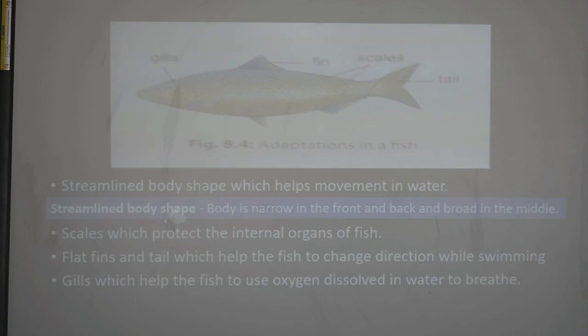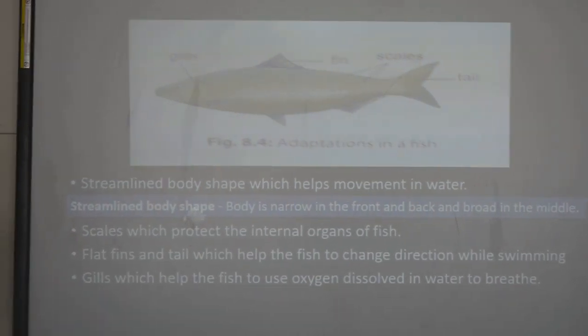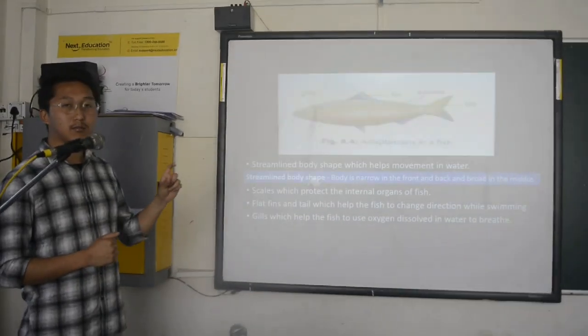By looking at the picture, we can understand. The front part and the back part of the fish are narrow, so that is how they can move efficiently in water. And they are broad in the middle. This structure of fish we call a streamlined body shape.